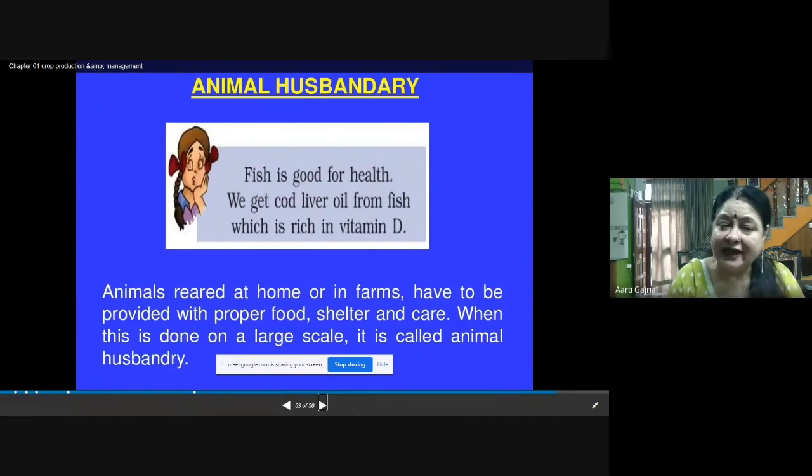So what is animal husbandry? Animal husbandry is a branch of agriculture itself, wherein we are taking care of animals from which we are getting our food. So we are rearing them, we are caring for them, we are giving them good food, good shelter, good care, so that we get good quality food from them. And this whole branch is called animal husbandry.